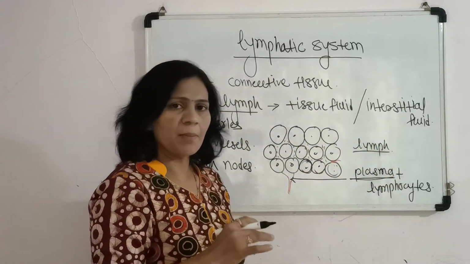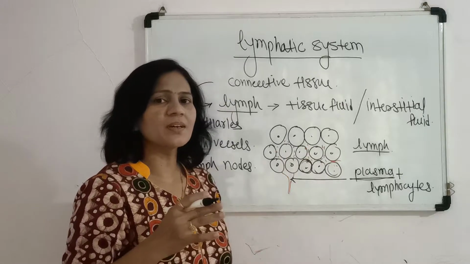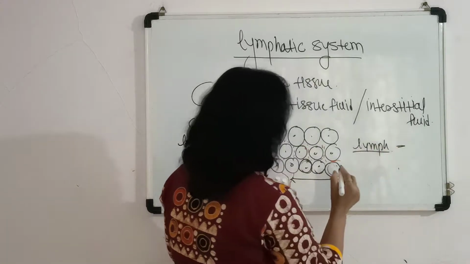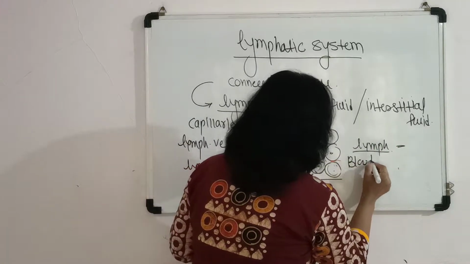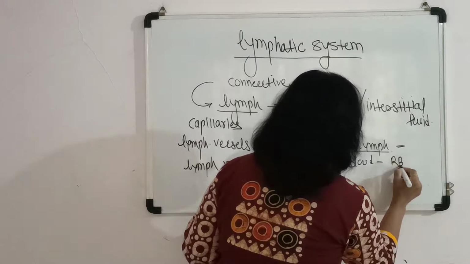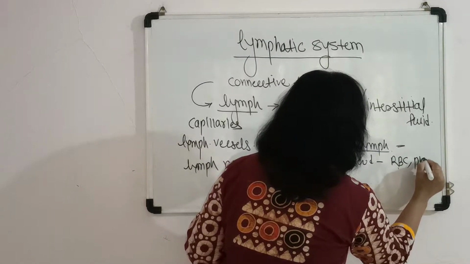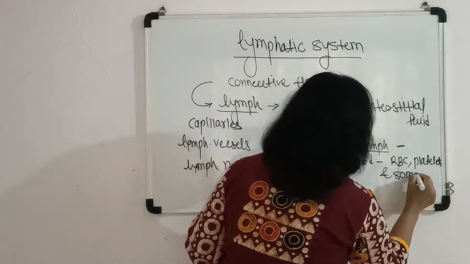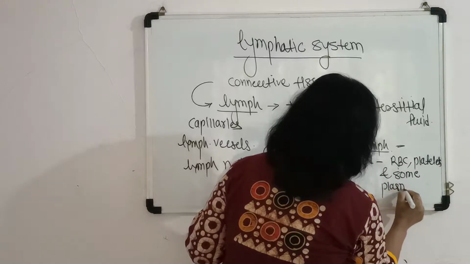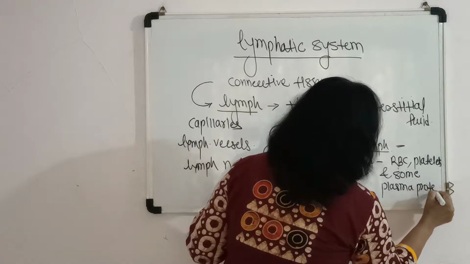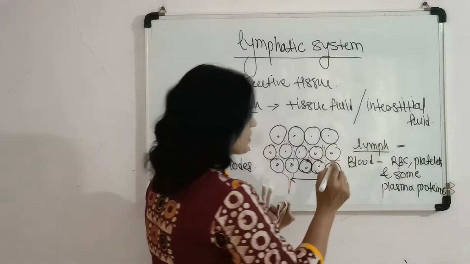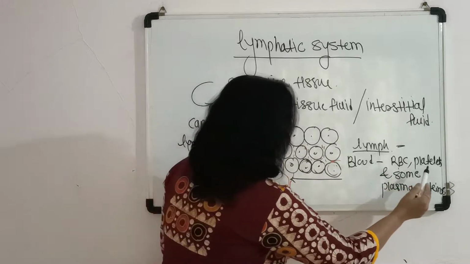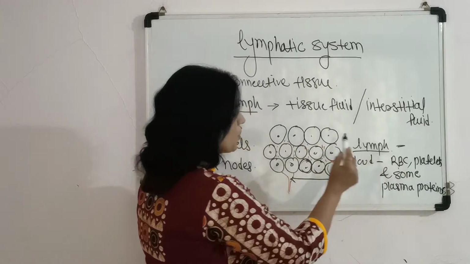If lymph is compared with blood, whenever certain cells such as RBC, platelets and some plasma proteins get subtracted, then this fluid is equal to lymph.